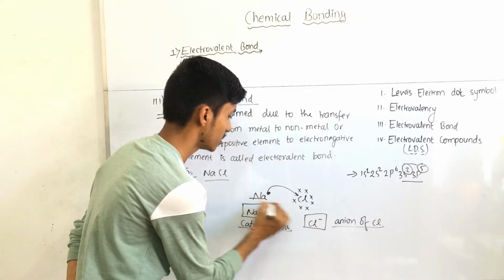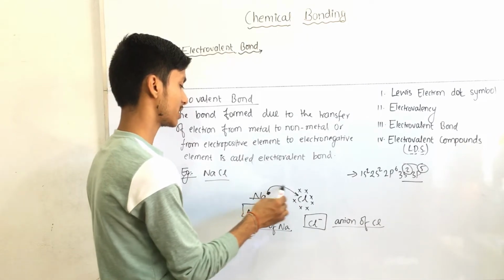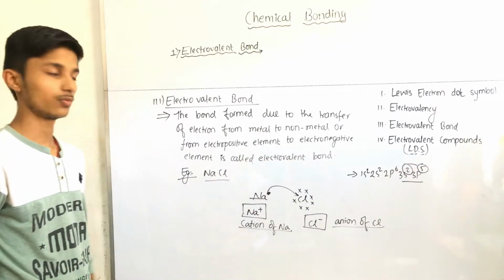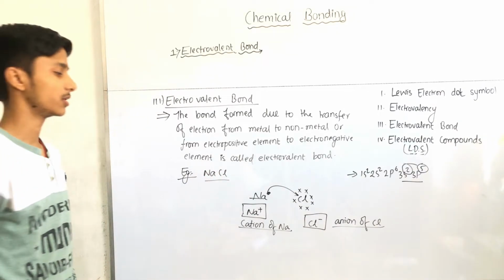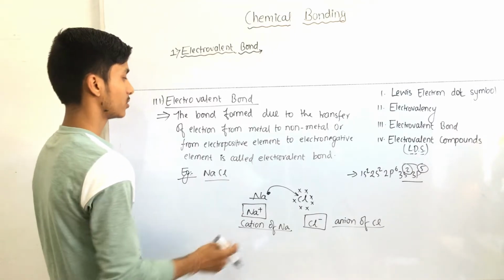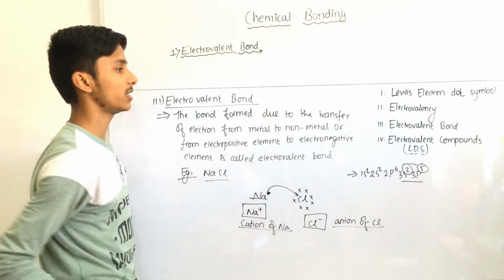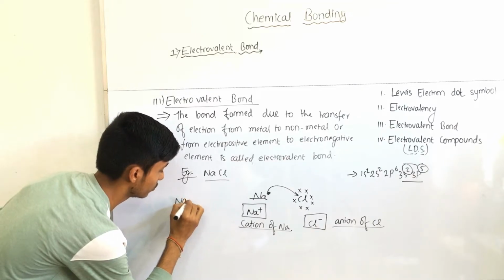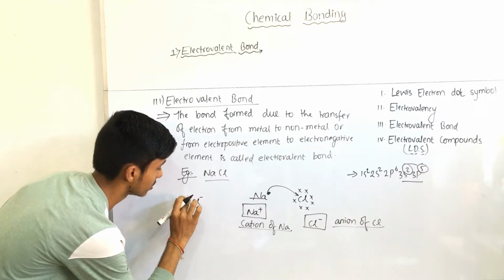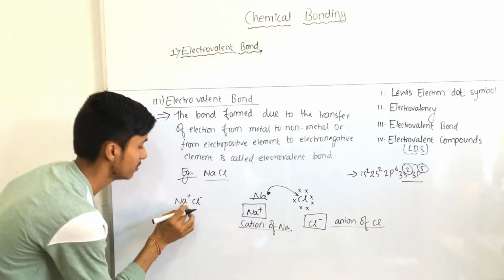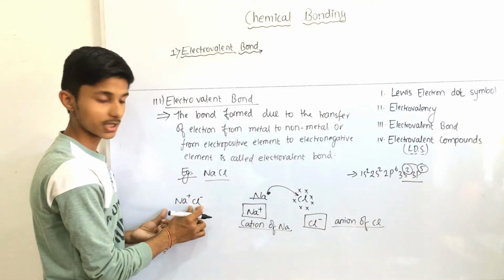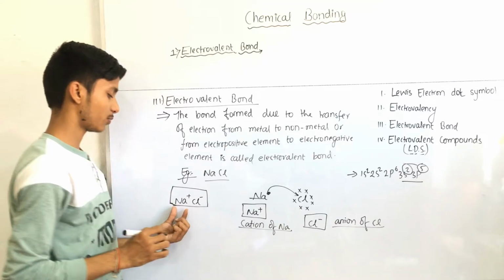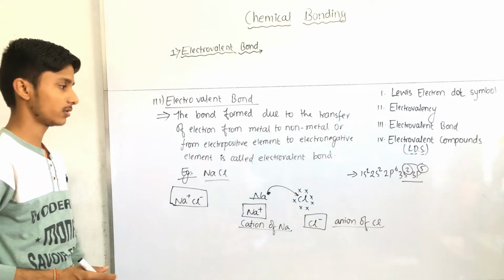You can see this is a metal, this is a non-metal. The electron gets transferred to chlorine and the compound named NaCl is formed. We know it is also called table salt, common name, sodium chloride. So NaCl is the electrovalent compound, and the bond formation we show using this. Since sodium metal loses an electron and chlorine gains an electron, this is the proper way to show electrovalent bond.